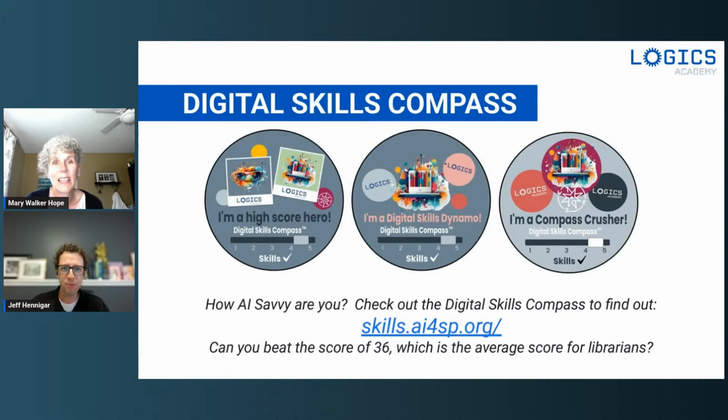Just something else to mention too before we get started. Microsoft has this tool called the Digital Skills Compass. So if you go to this website on your screen, there will be a survey asking you just about your comfort level with using AI and different things about AI and AI literacy, and it will give you a score at the end. And then after that, the nice thing about it is that it will offer you resources to help improve yourself in terms of your knowledge and comprehension of AI.